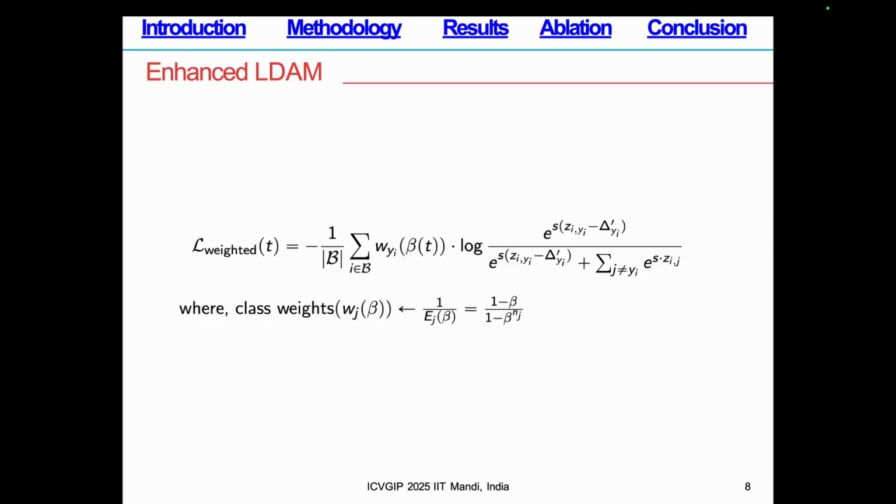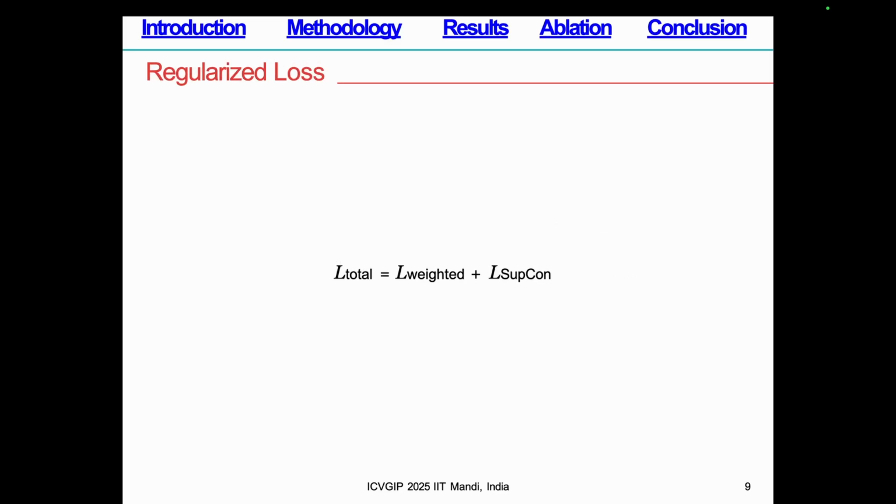We extend the enhanced LDAM by integrating dynamic class weights. These weights adjust continuously based on class frequency and training progress. This ensures that minority class samples consistently receive the importance they require, but without over penalizing majority classes. Our complete loss function is a summation of the weighted loss and the contrastive loss. Contrastive learning ensures minority classes become compact and different classes remain well separated. This directly strengthens representation quality.